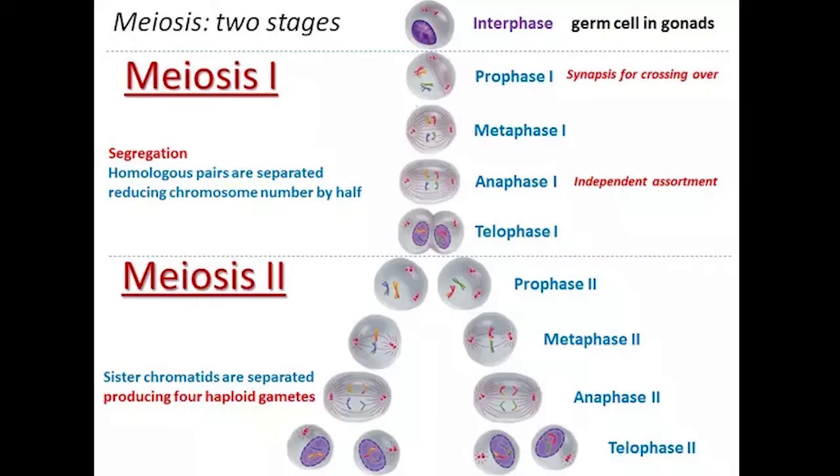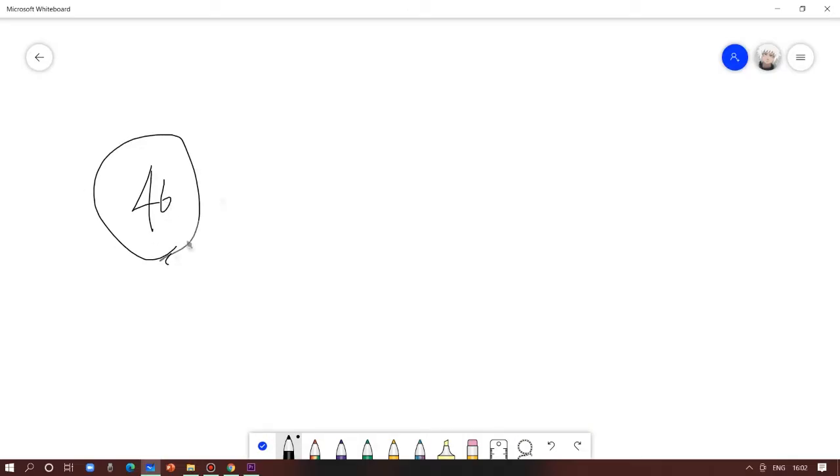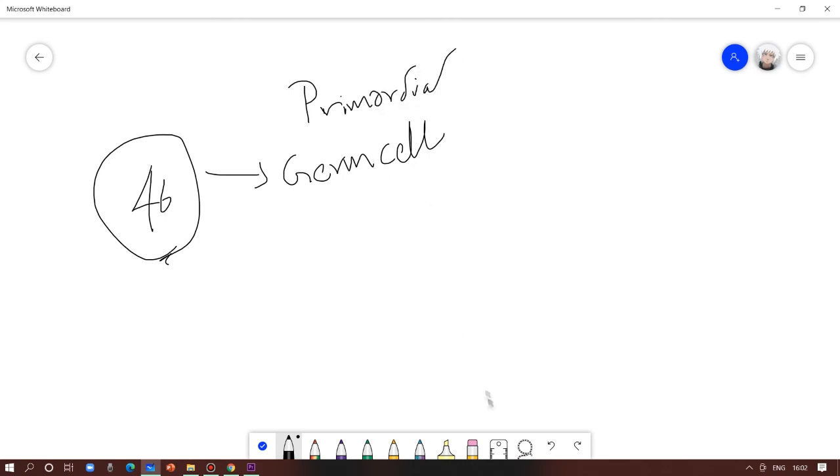Meiosis is divided into two stages, meiosis 1 and meiosis 2. We'll see what happens in meiosis 1 first. A single primordial germ cell with 46 chromosomes. Where will these primordial germ cells be found?